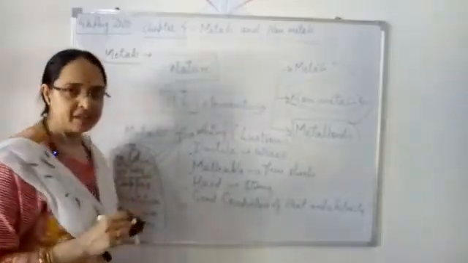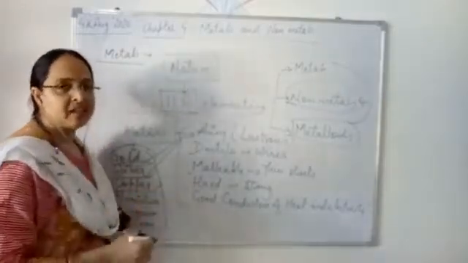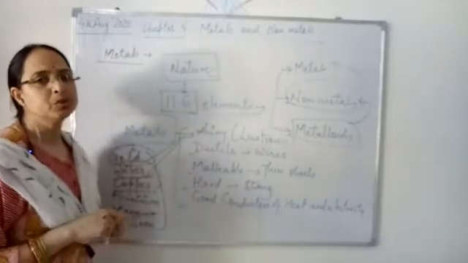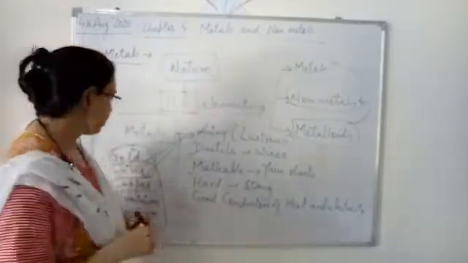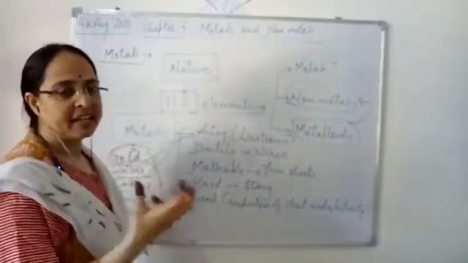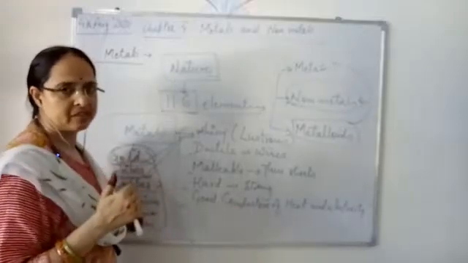Next is the silver. Silver also has a very shiny appearance. Copper is brown in color. It is a good conductor of heat and electricity. It is used in electric wires for conduction of electricity, and it absorbs heat very fast and conducts the heat very fast.